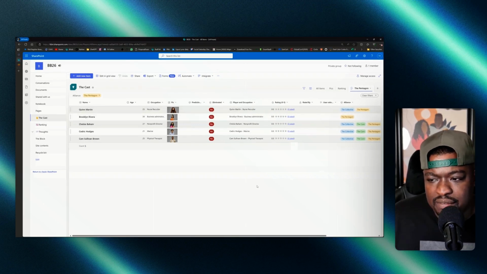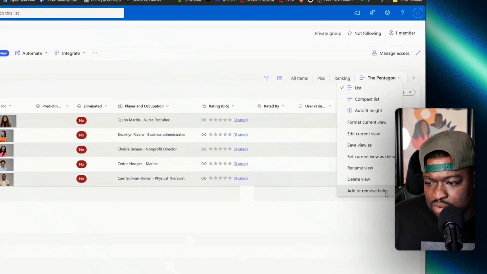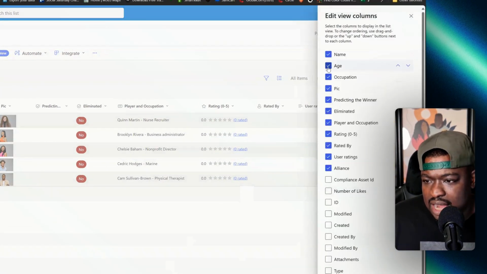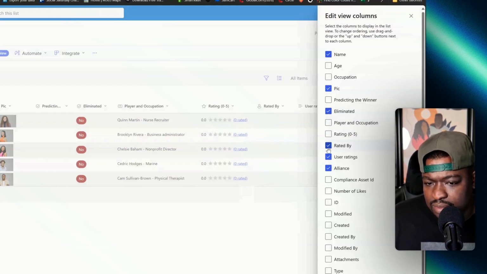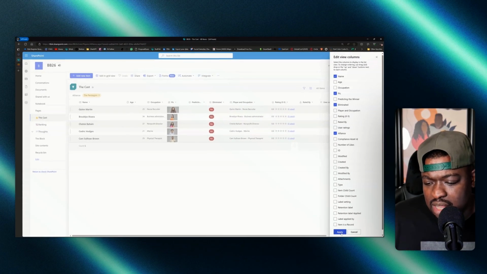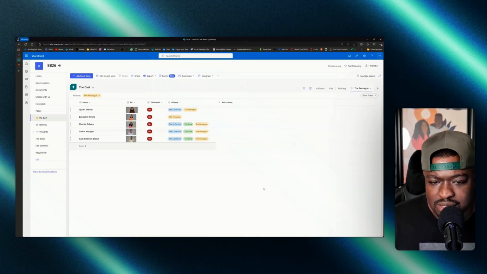Now, I don't have to have all these columns in here. So I could come here for my Pentagon view, add or remove, and just say, I know the age, I know the occupation, I want the picture. I don't even need to see predicting the winner. Whether or not they're eliminated, I like that, I'll keep that. Player and occupation, their rating, who they were rated by, and user ratings, I don't want any of that. I'll keep the alliance column just so I can see what other alliances they're in.